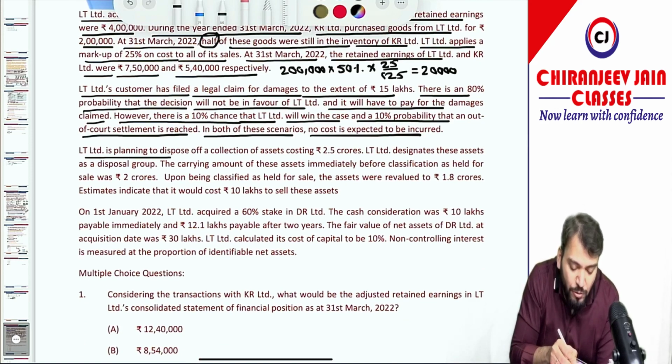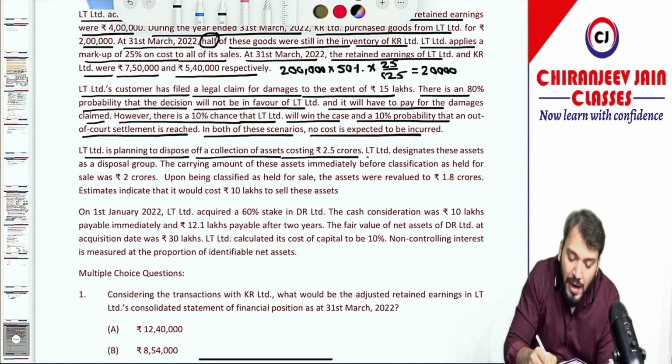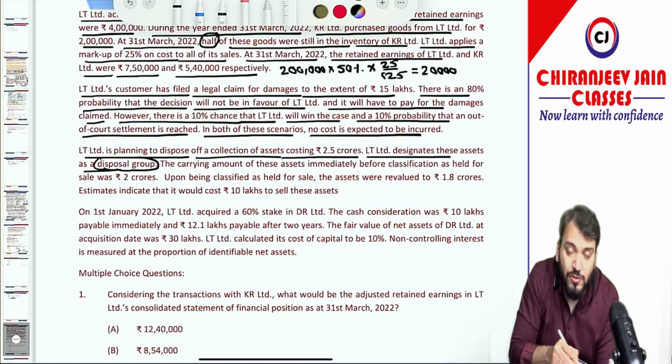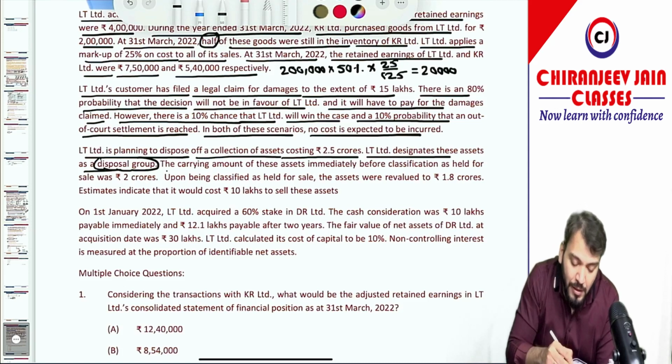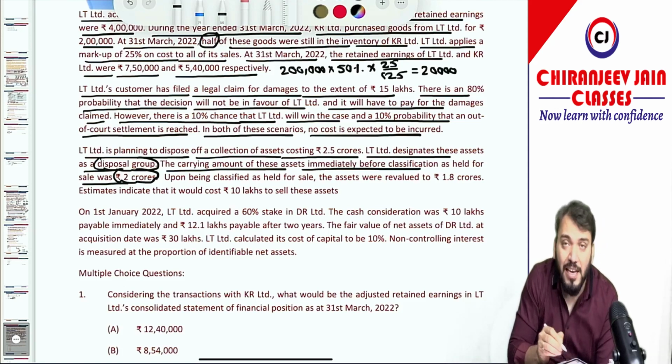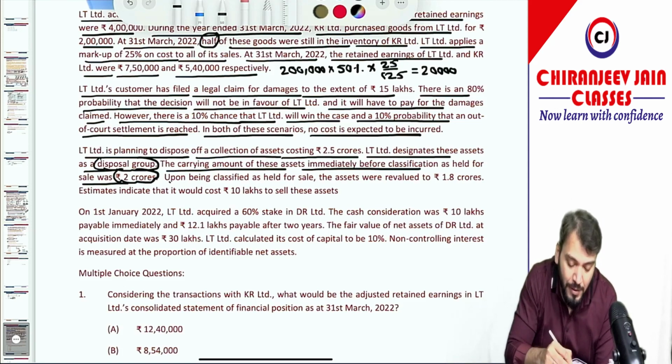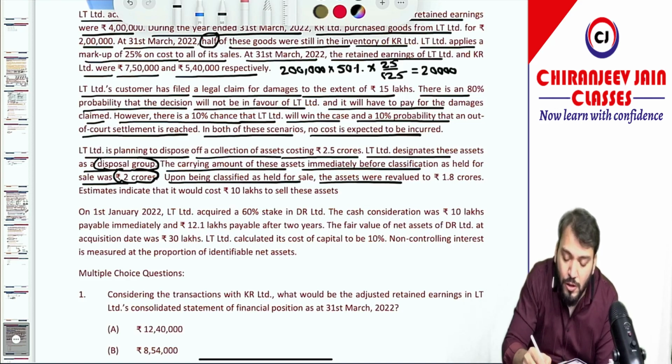LT Limited is planning to dispose of a collection of assets costing rupees 2.5 crore. LT Limited designates these assets as a disposal group, which has been classified as held for sale as per Ind AS 105. The carrying amount immediately before the classification as held for sale was 2 crore. Upon being classified as held for sale, the assets were revalued to 1.8 crore, so that is the fair value.